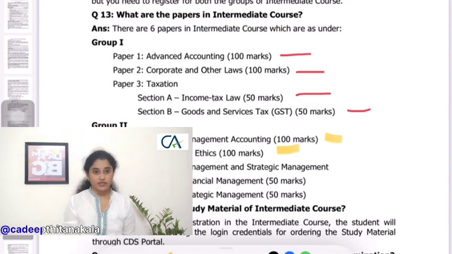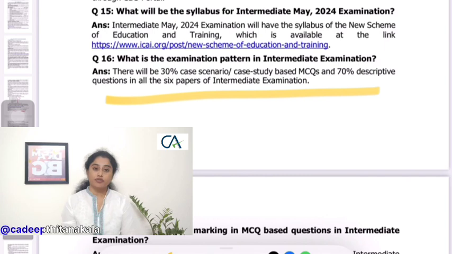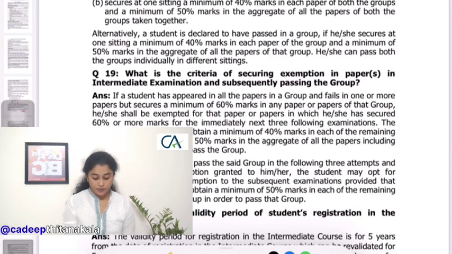Coming to the examination pattern, here we have 30% case study based MCQs and 70% descriptive questions in the 6 papers of the intermediate examination, which means out of 100 marks, 30 marks will be MCQs and 70 marks will be a descriptive paper. Don't worry, you will not have any negative marking in these MCQs. Negative marking is applicable only in the Foundation course, and in the intermediate and final course you will not have any negative marking. So coming to the passing criteria, similar to what we discussed in the Foundation course, you should get 40% in each subject, and as an aggregate you should get 50%.